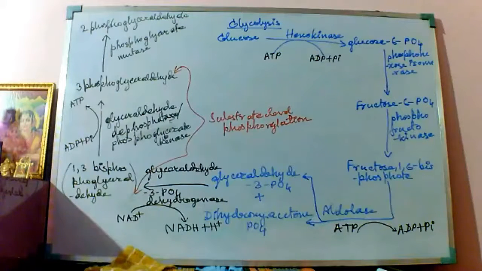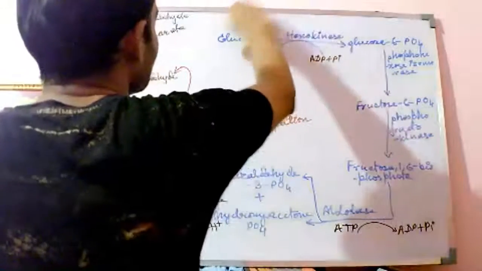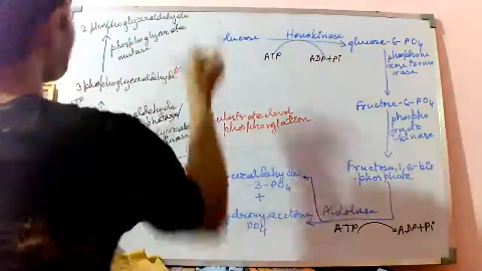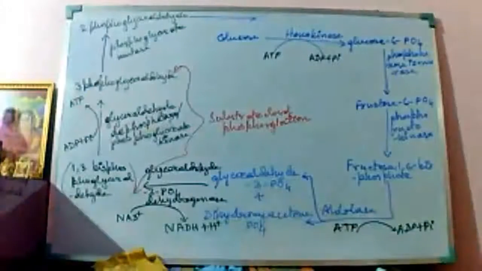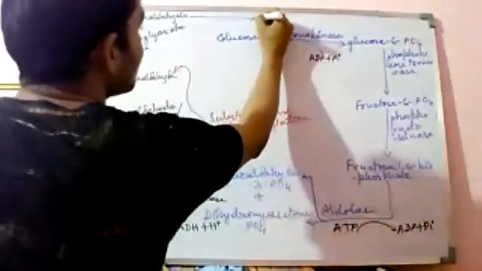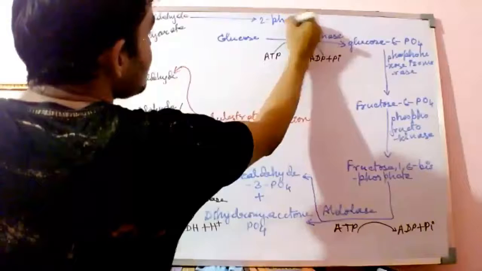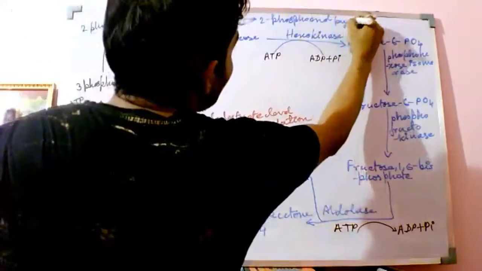Now, this 2-phosphoglyceraldehyde gets converted to 2-phosphoenol pyruvate, also called phosphoenol pyruvic acid.